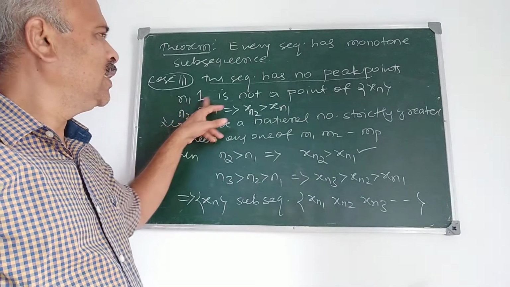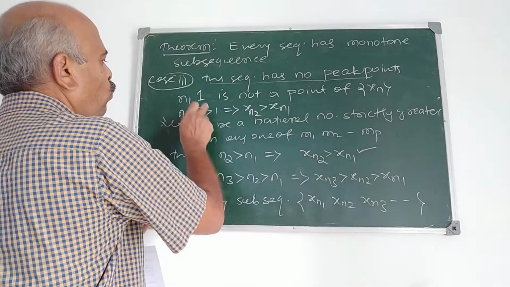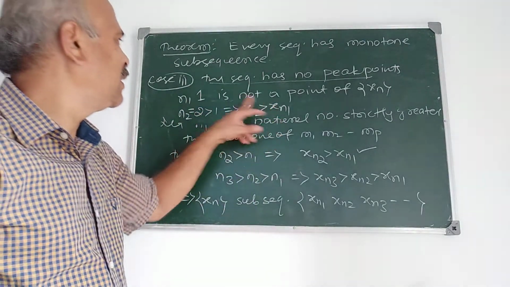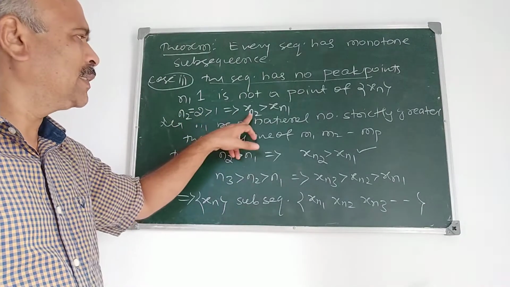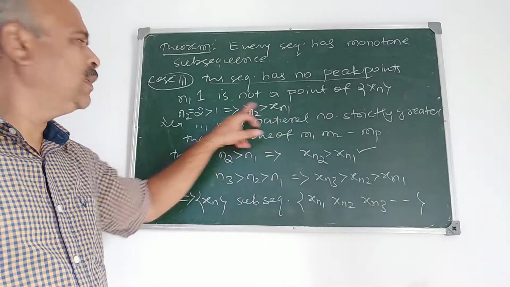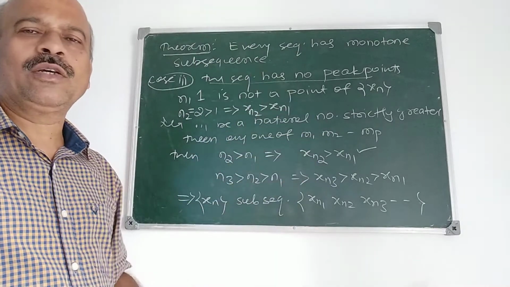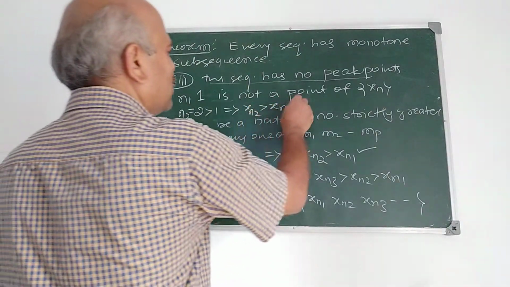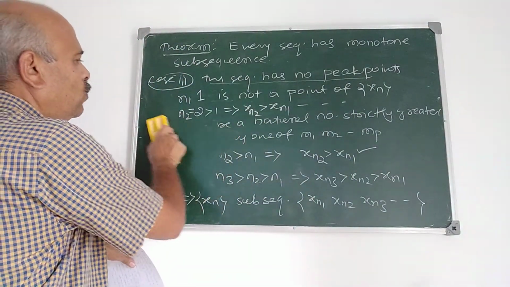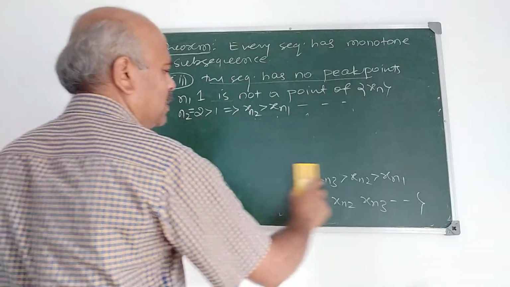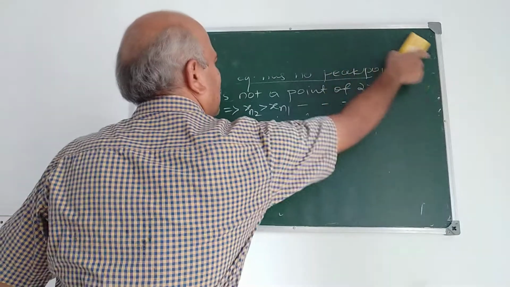So n1 equal to 1 is not a peak point. Therefore n2 greater than 1 implies xn2 is greater than xn1, because otherwise, if xn2 is less than xn1, then 1 becomes a peak point. But it is not so, since it has no peak points at all. Therefore xn2 is greater than xn1 and so on. Repeating this argument, we get that xn has a monotonically increasing subsequence.